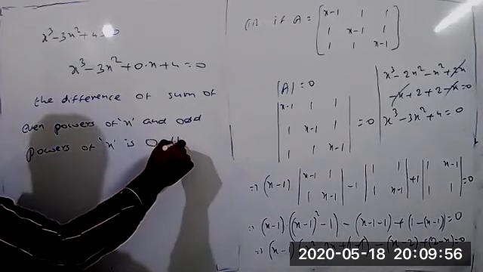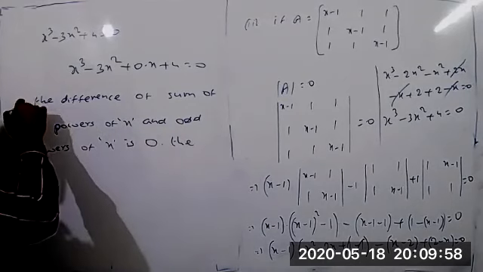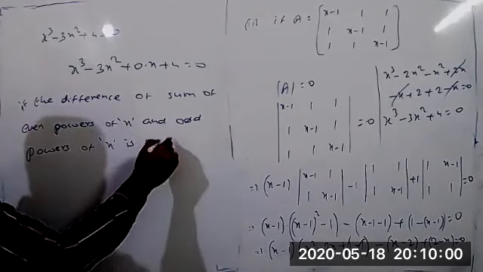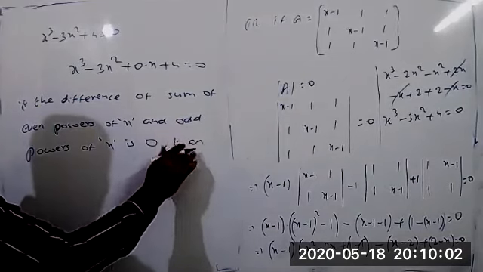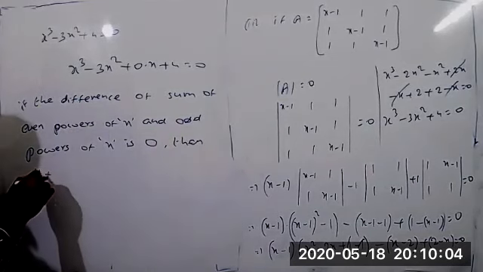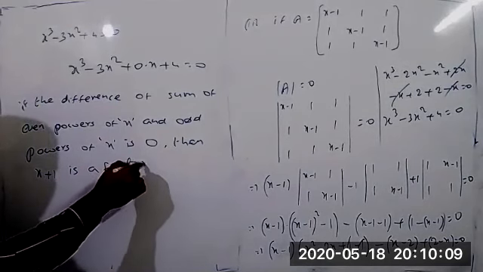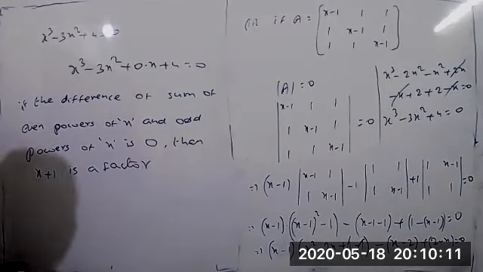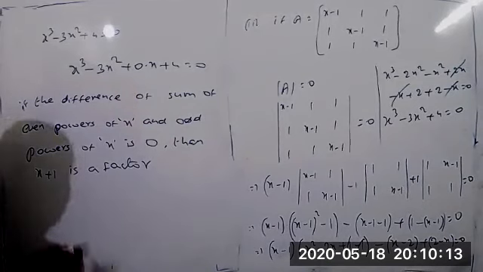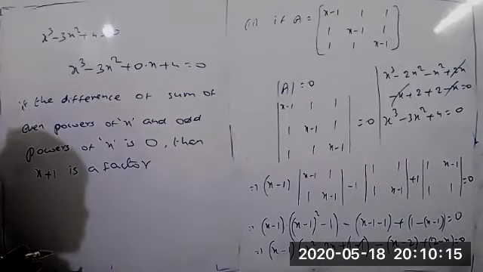Then we can write, if that holds, then x plus 1 is a factor. Now we are taking this directly. X plus 1 is one of the factors here.